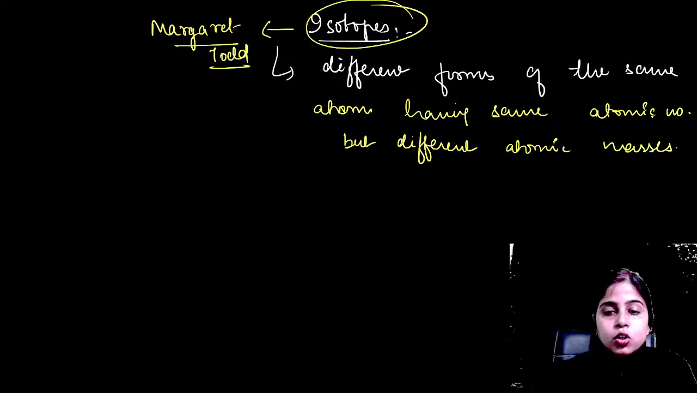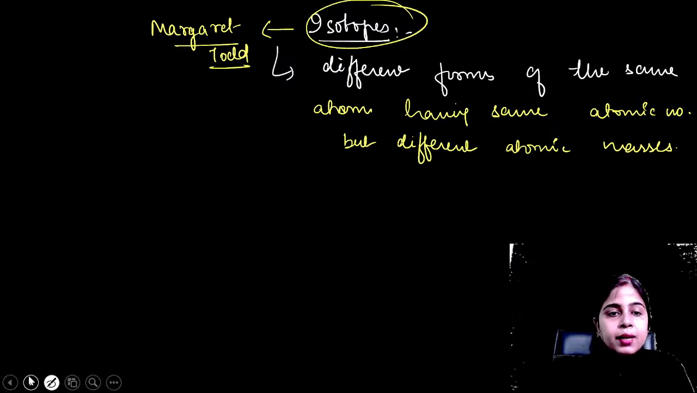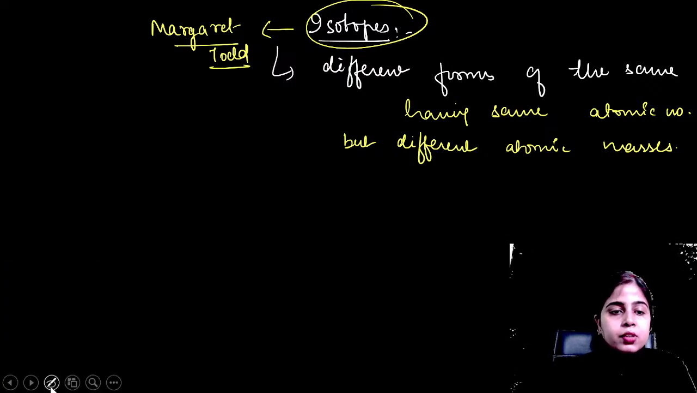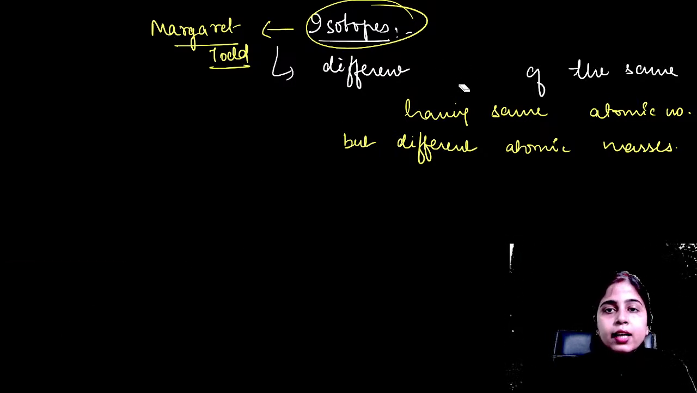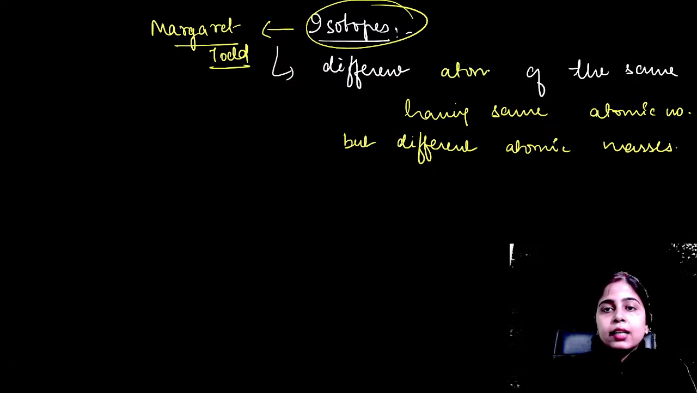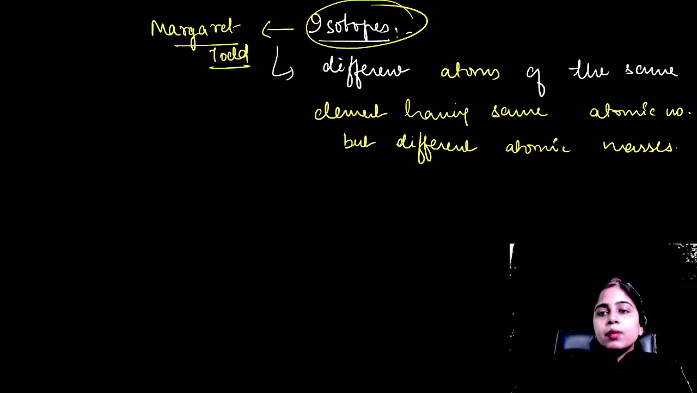Clear? So, atoms of the same element. Okay, so different atoms of the same element, not different forms, I should write different atoms of the same element. So, different atoms of the same element having same atomic number but different atomic masses. Like hydrogen has 3 isotopes, protium, deuterium and tritium.